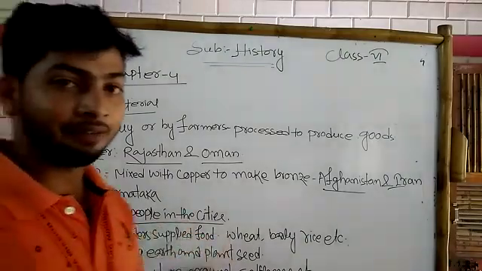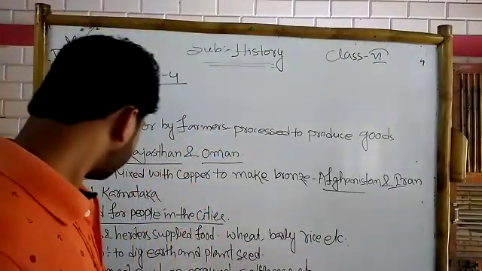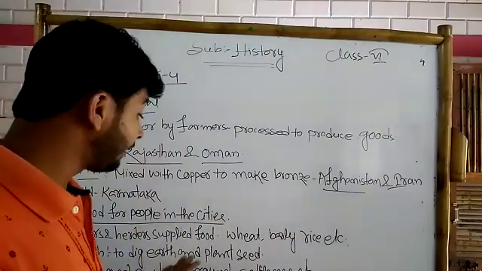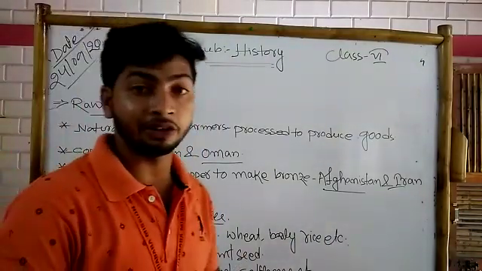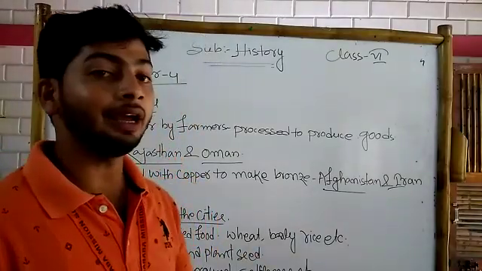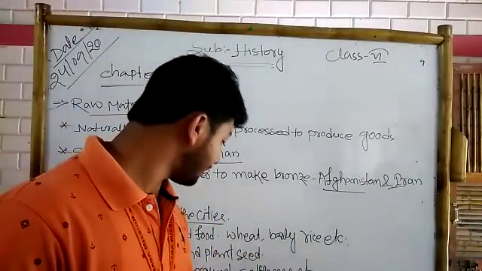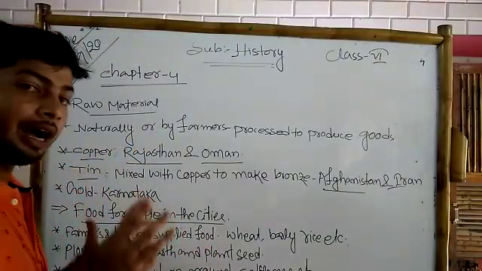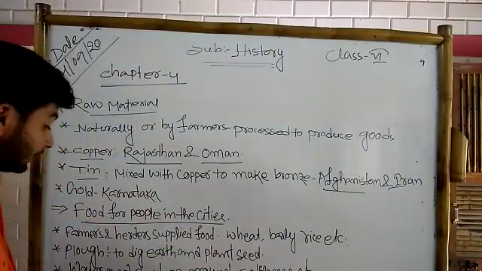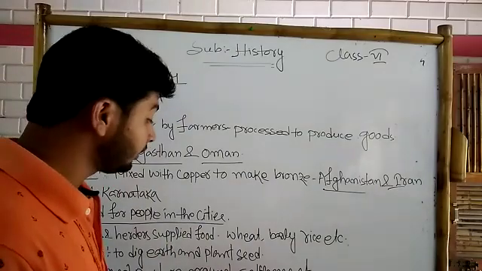Next, plough. So how can they do ploughing? Plough means cultivation or agriculture, to dig the earth and plant seed. As you know, how do you do the cultivation? They dig the earth and they sow some seed, and this process they used in the earliest days also. Water and pasture are around the settlement.